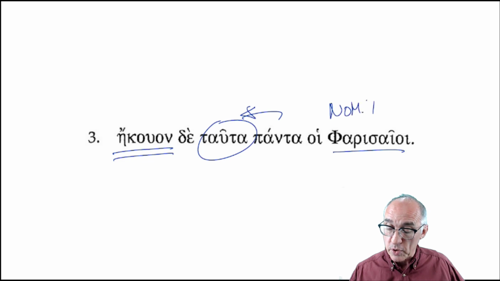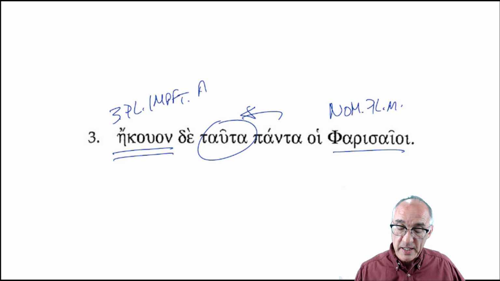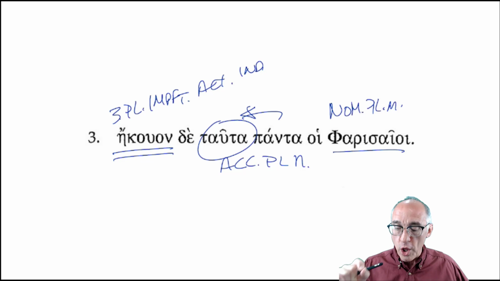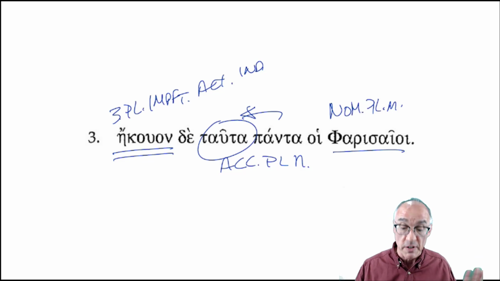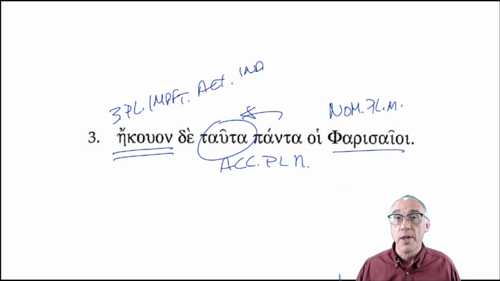Pharisees, nominative, plural, masculine. What were they doing? Third person, plural, imperfect, active, indicative. And this is accusative, plural, neuter. This is your substantive use of the neuter. All these things. We don't have a word for things. We don't need a word for things. We'll just throw it in the accusative. The Pharisees were hearing all these things.